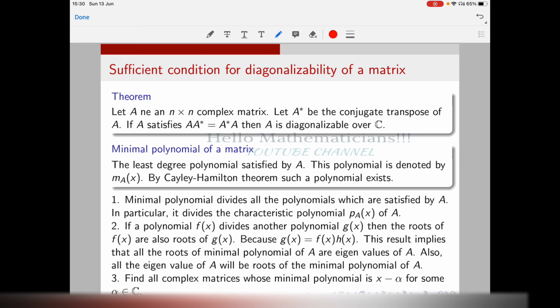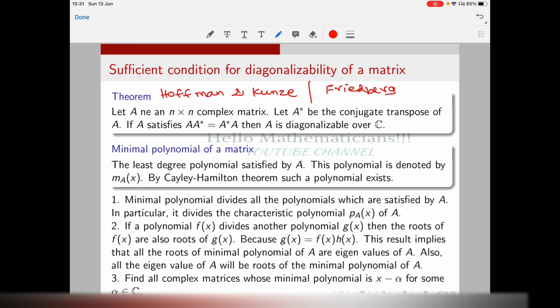First we have a theorem. Whatever theorem results I'm quoting here, I try to give proofs also. Whichever I'm not proving, you can find in the books. Linear Algebra by Friedberg. Another very standard book is Hoffman and Kunze. Both titles are Linear Algebra.